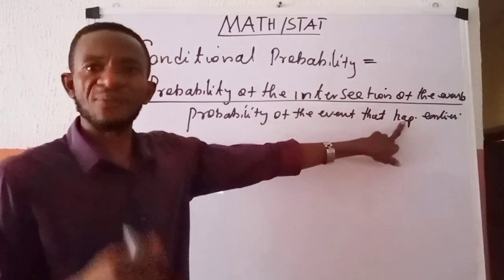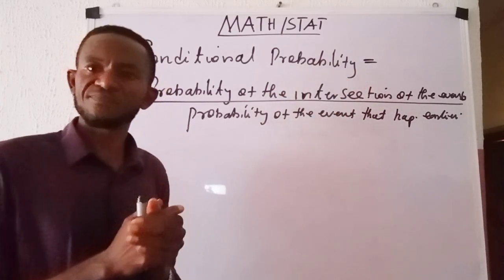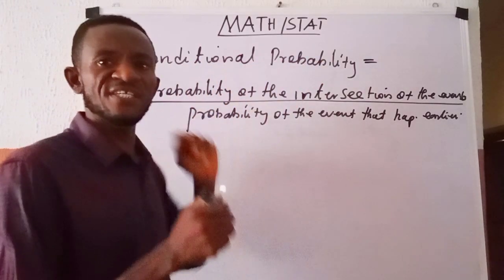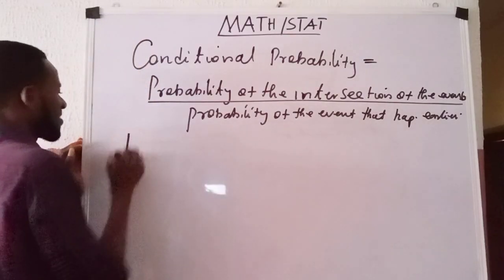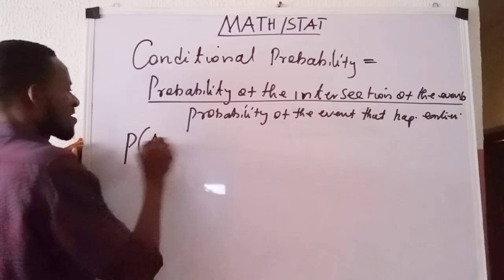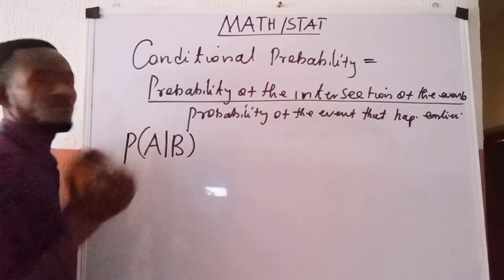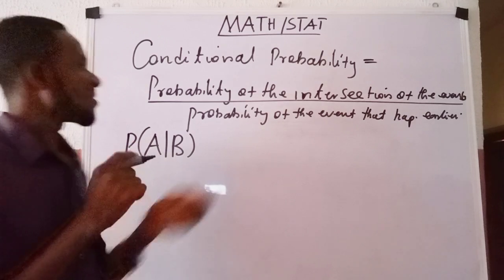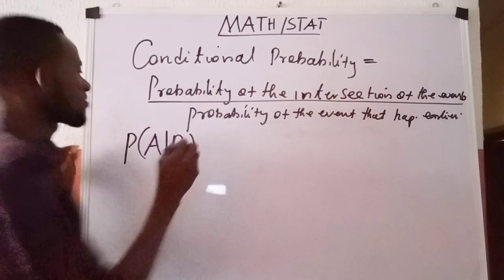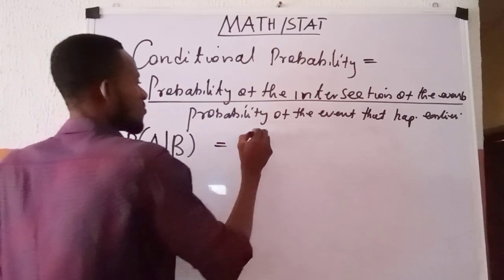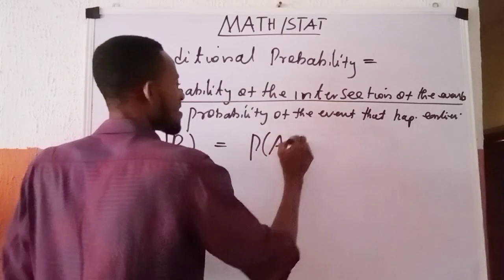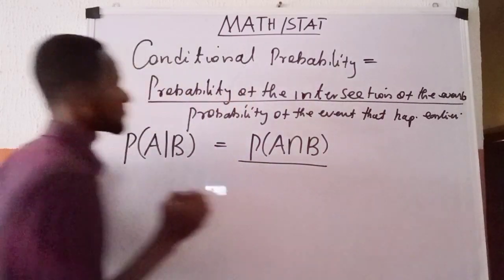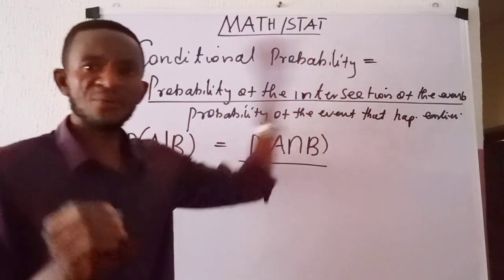Here, this thing stands for happened, for me to manage the size of this board. We earlier had established that the conditional probability is denoted by probability of A given B. Based on this definition, it is now going to be probability of A intersection B all over probability of the event that happened earlier.